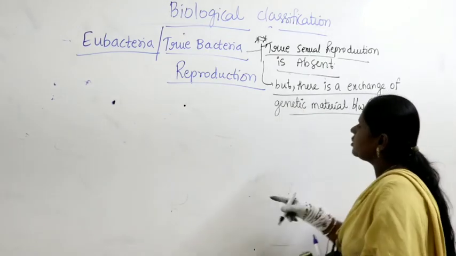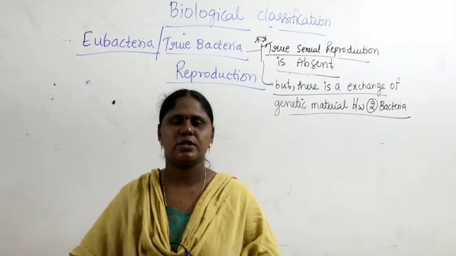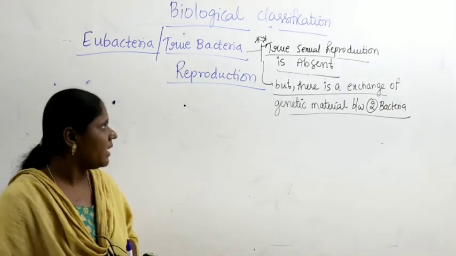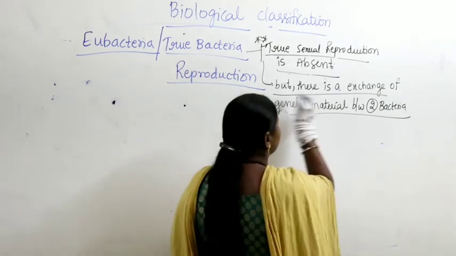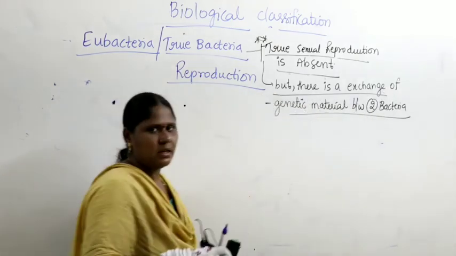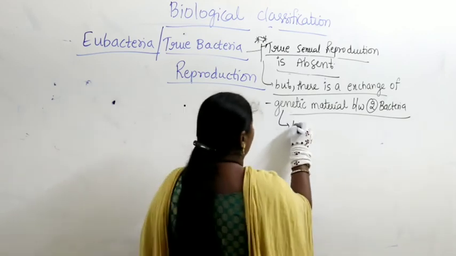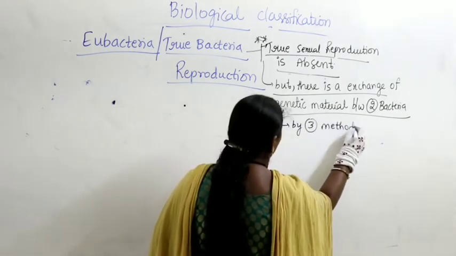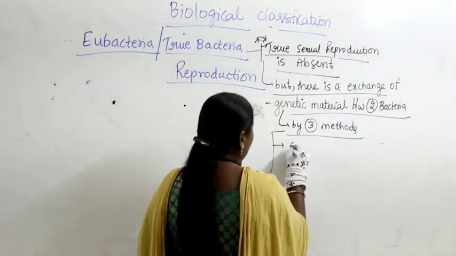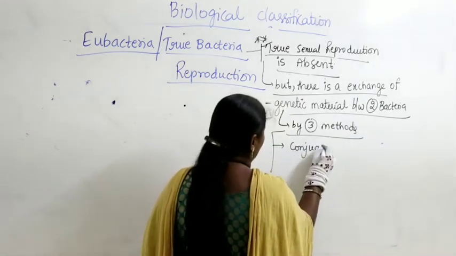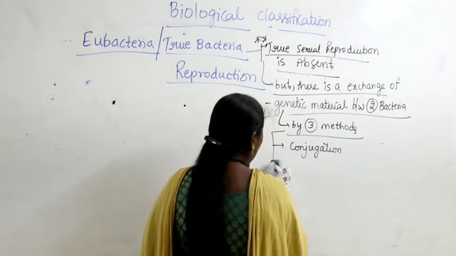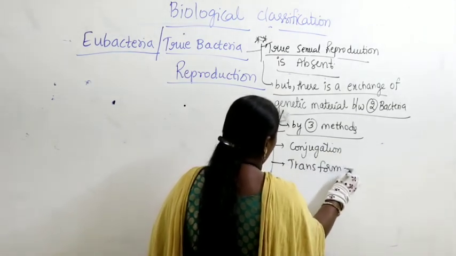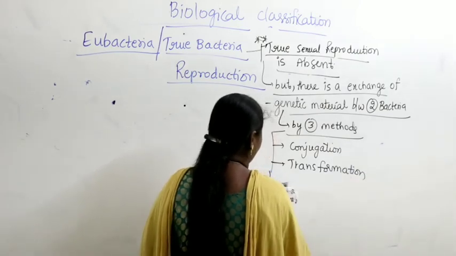True sexual reproduction, meaning formation and fusion of gametes, is totally absent, but there is an exchange of genetic material between two bacteria, by three methods. What are the three methods? Conjugation, transformation and transduction.